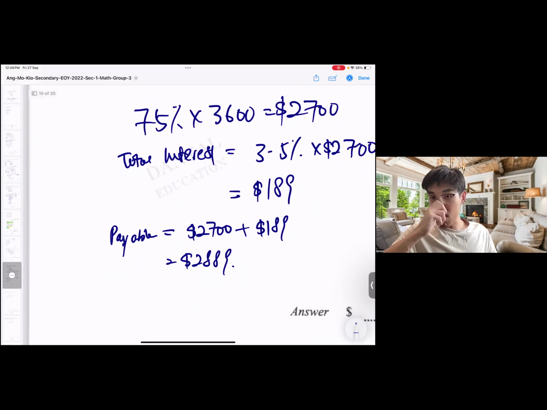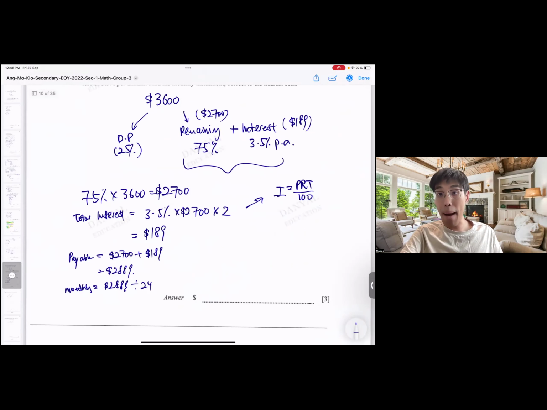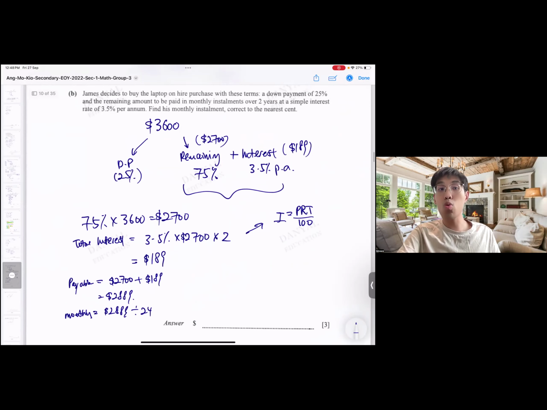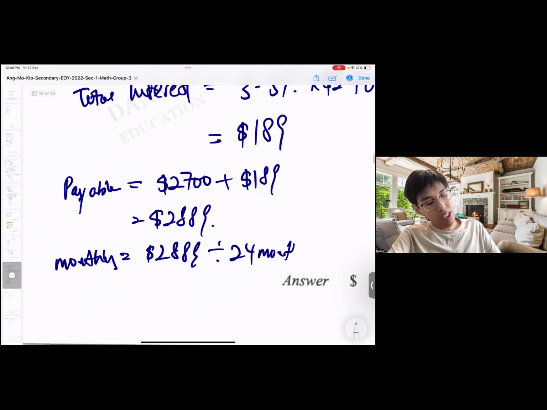This is the amount to be split to every single month. So monthly will be 2,889 divided by how many? 24. Why 24? Because it's 24 months. 1 year, 12 months. 2 years, 24 months. Don't forget this. So it's 2,889 divided by 24. You will get